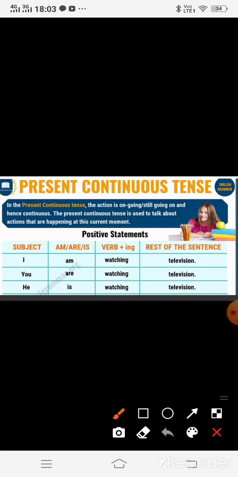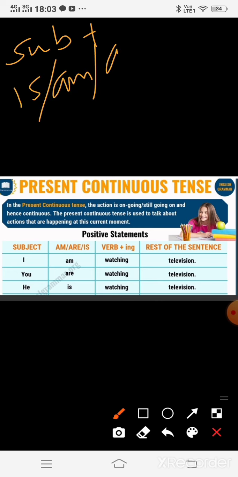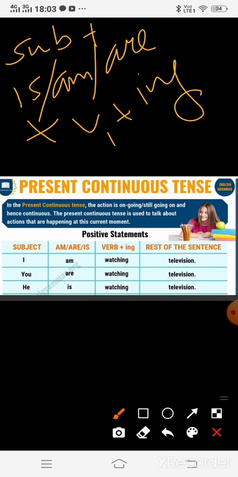Here, the rule is written over here. You can also write it with the subject plus is, am, are, then the first form of the verb, and the ing word will be added to the first form, then the object. So this is basically the main rule for the positive. As it is written over here, subject I, you, he. Here, I am watching television. You are watching television. So basically this helping verb will be used as per the subject.